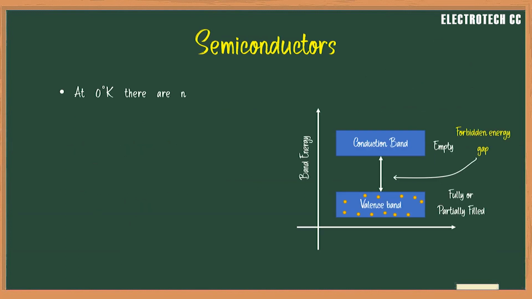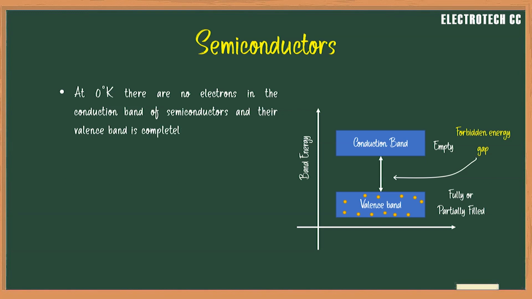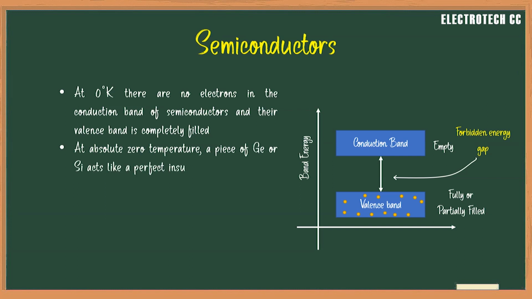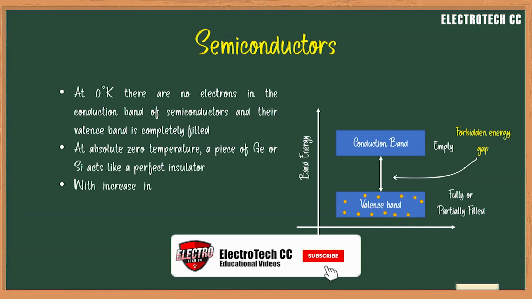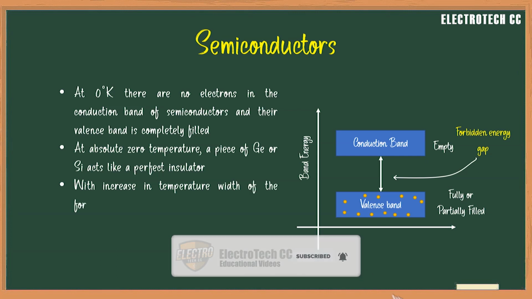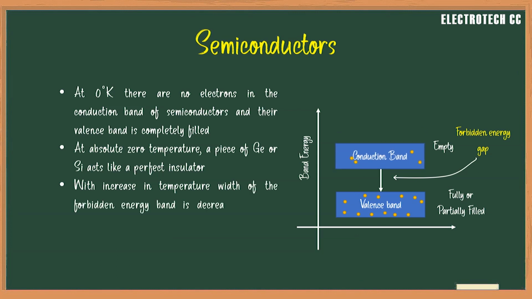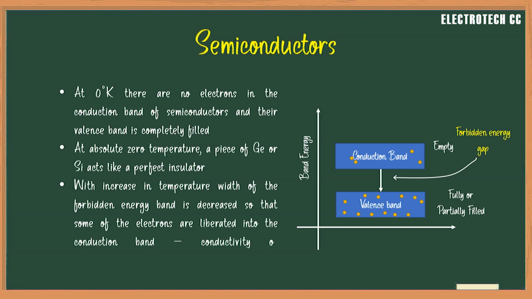At 0 degree Kelvin, there are no electrons in the conduction band of a semiconductor and its valence band is completely filled. At absolute zero temperature, a piece of germanium or silicon acts as a perfect insulator. With an increase in temperature, the width of the forbidden energy gap decreases, so some of the electrons move from the valence band to the conduction band. The conductivity of a semiconductor increases with temperature, which indicates a negative temperature coefficient of resistance.